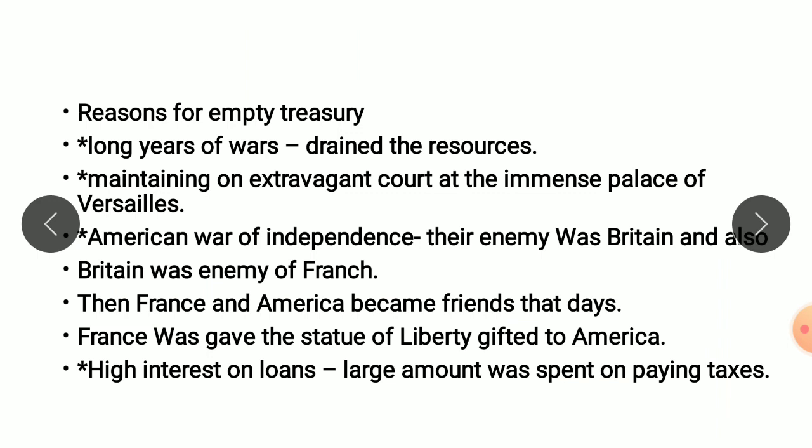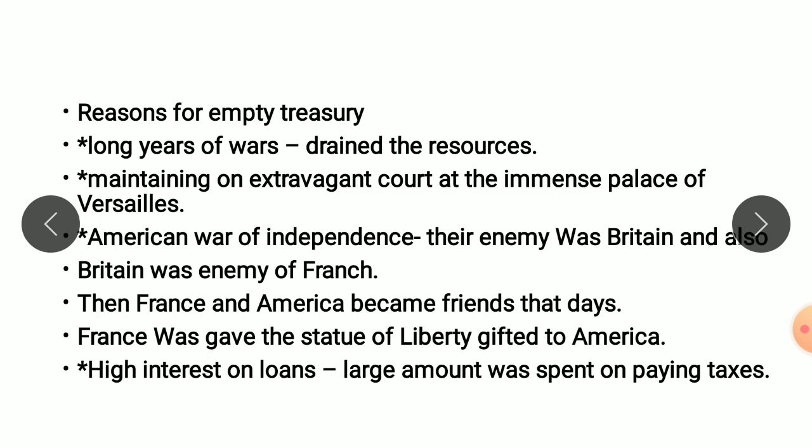Next is the reason for the empty treasury: long years of war that drained resources, and maintaining the extravagant court and the palace of Versailles. In the American War of Independence, their enemy was Britain, which was also an enemy of France, so France and America became friends.